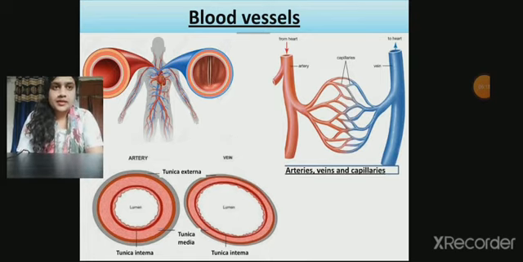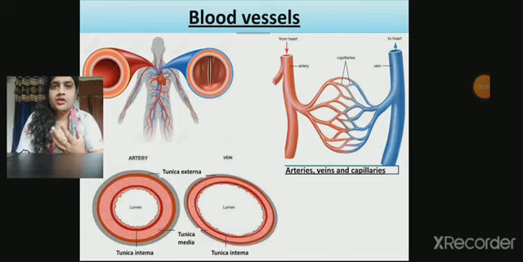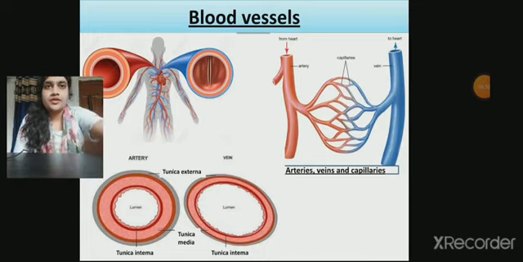When we see the third diagram, we see that arteries are divided into many smaller vessels called capillaries, and these capillaries unite together to form veins. The function of capillaries is to transport oxygen and substances from the circulating blood to the tissue, while capillaries only have one layer, that is the endothelial layer.